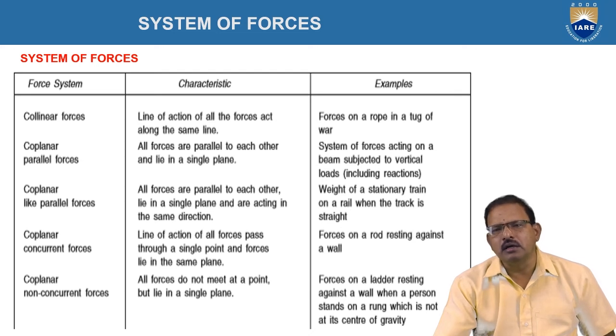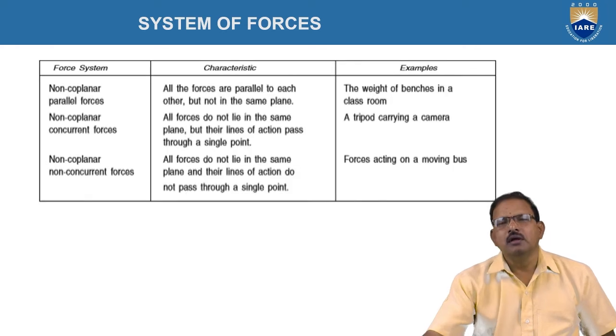In this case, the forces are all acting in downward directions, or it may be when we consider the force of friction, which always resists the motion. Against the wall, these are coplanar forces, but the directions may be different because the frictional forces always resist the motion, while the weight is acting in the downward direction. So these forces are treated as non-concurrent forces.